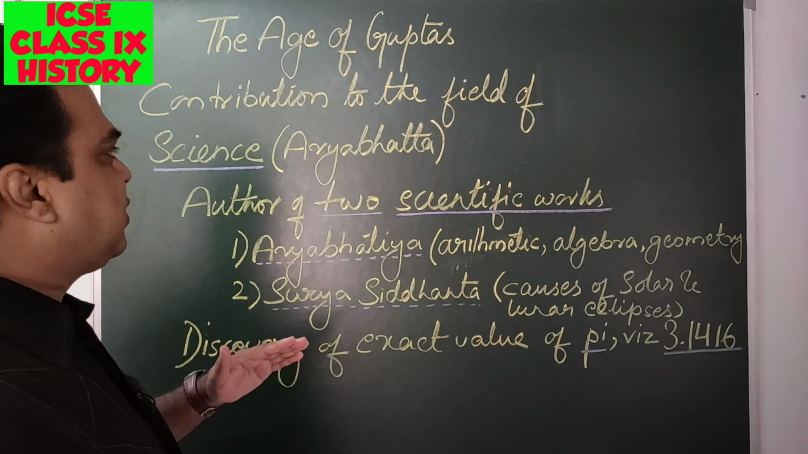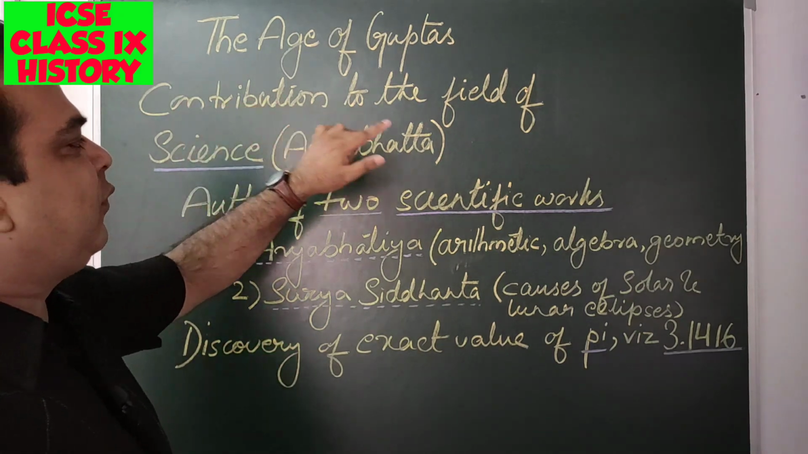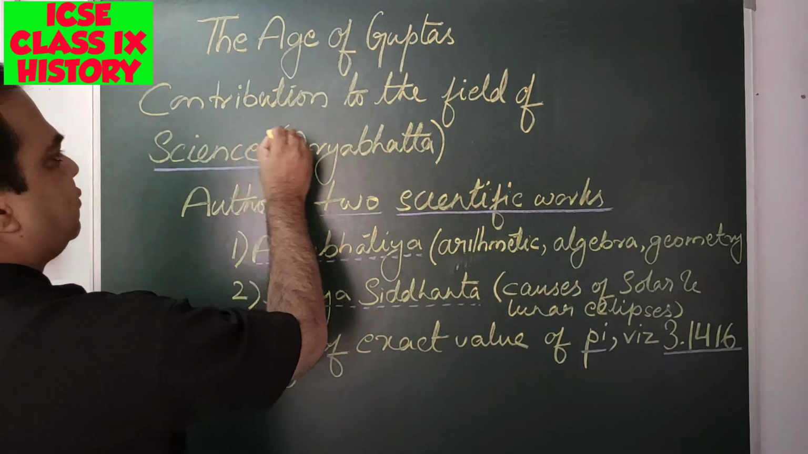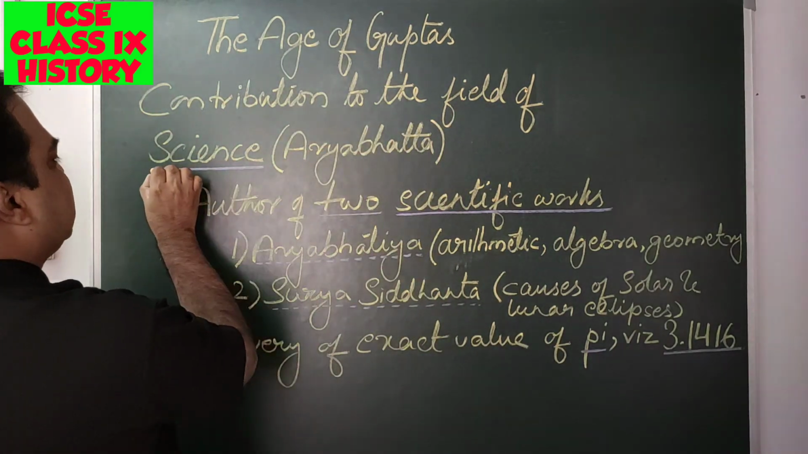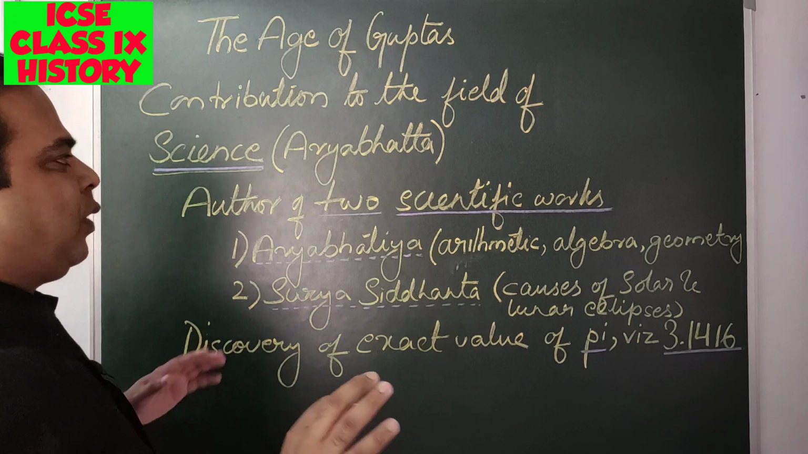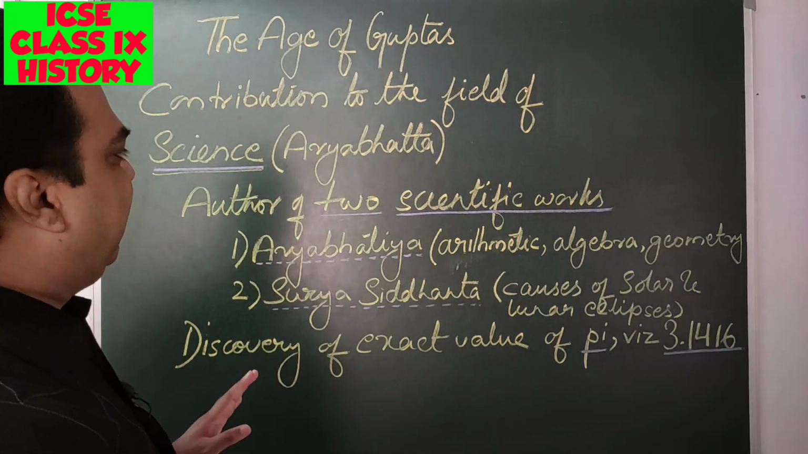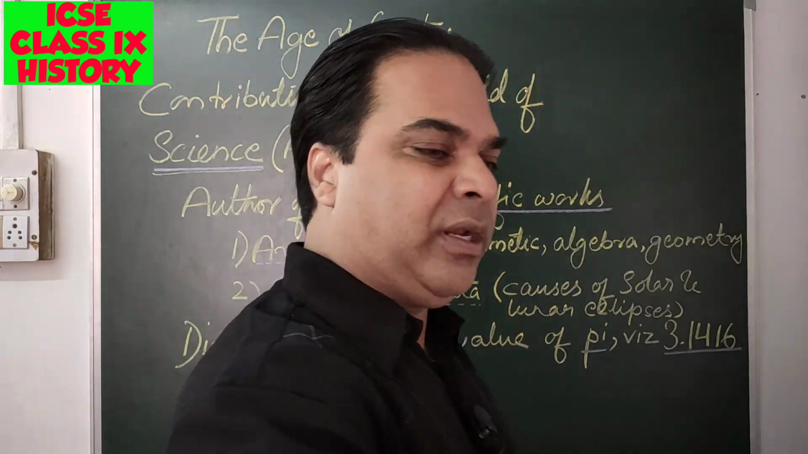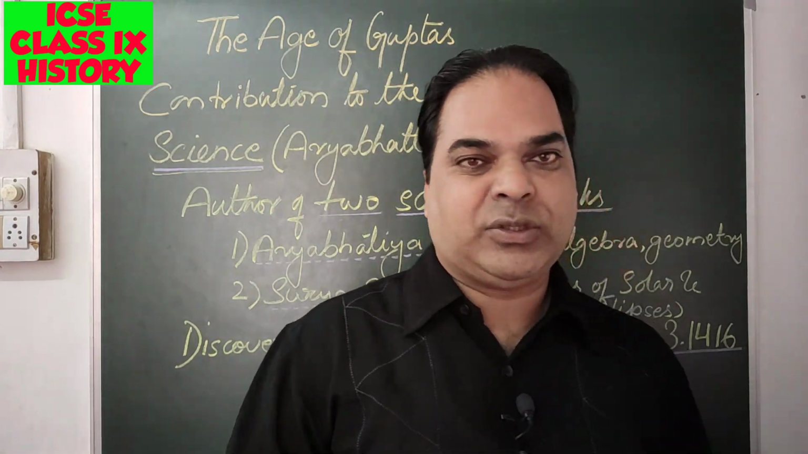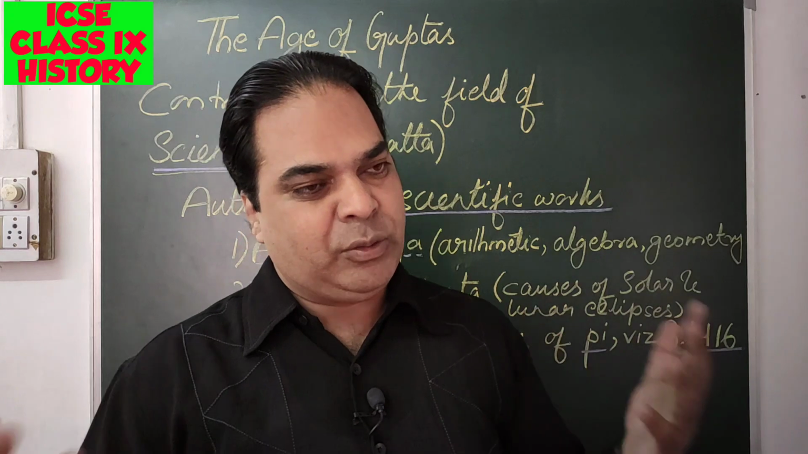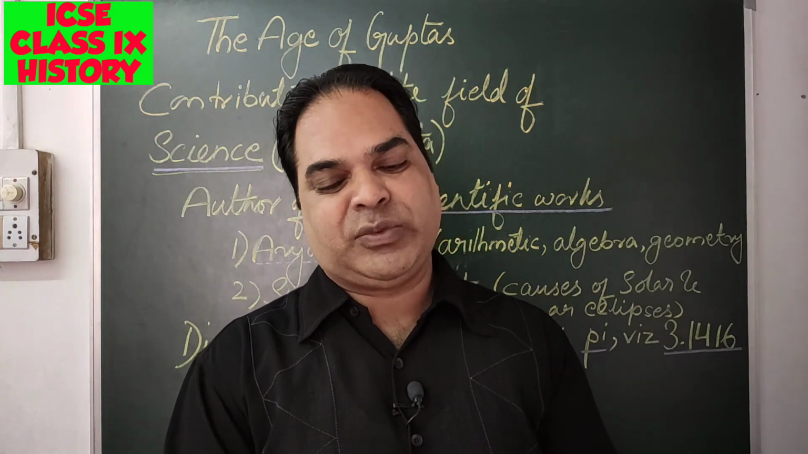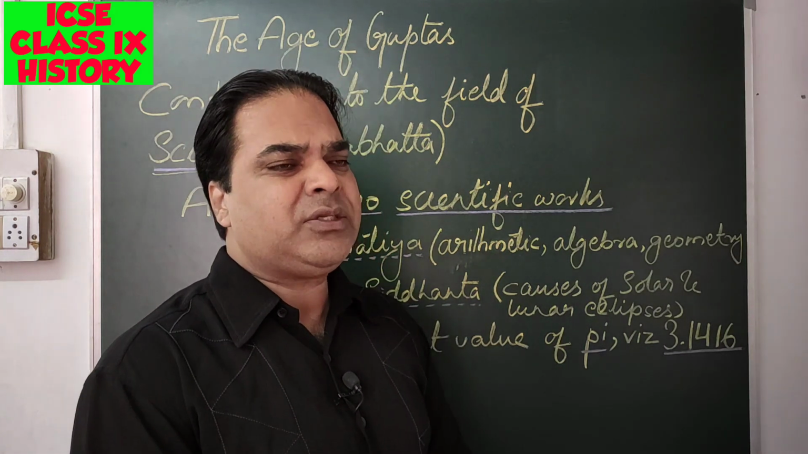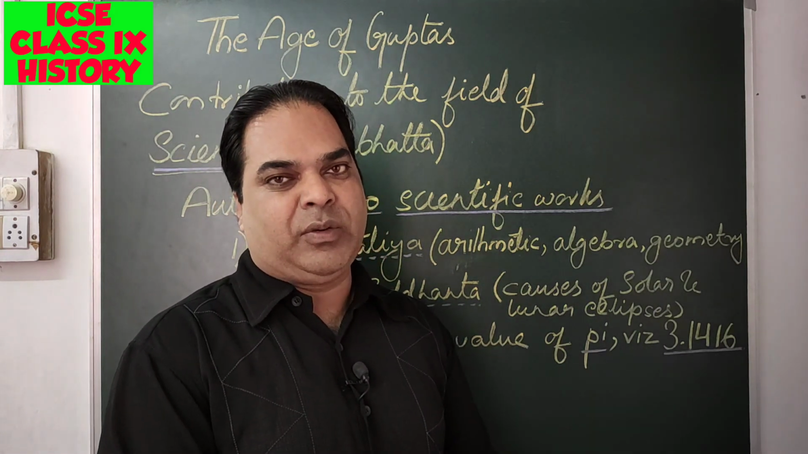Today we are going to discuss the contribution to the field of science. What all contributions were there during the time of the Guptas? As we know, the Gupta period is also known as the golden period. Why it was known as the golden period, that also we'll discuss, and due to all these contributions the age of Guptas was known as the golden period. So let's start with today's class.